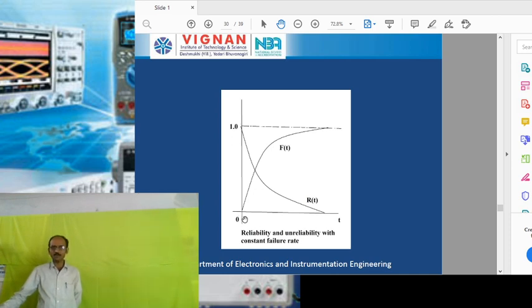As time increases, the unreliability gradually increases, and as time reaches some finite value, the unreliability becomes 1. Both graphs are reciprocal to each other. This is the reliability and unreliability with constant failure rate.